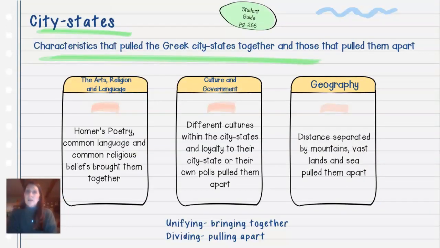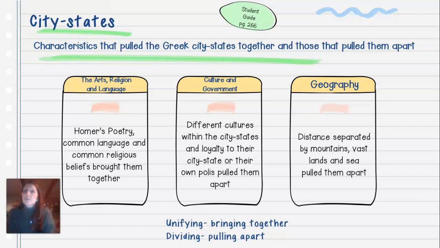All right, your student guide, page 266. If you look at page 266, there are unifying characteristics and dividing characteristics. So characteristics that pulled the Greek city-states together, and then some that pulled them apart. And as always, if you ever need to pause this video to fill in your student guide, I encourage you to do that.